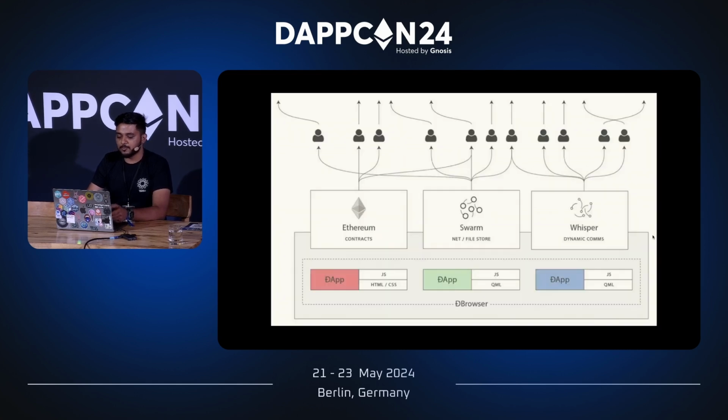This was one of the diagrams framed by Gavin Wood, where Ethereum smart contracts are for consensus, Swarm for content addressed storage, and Whisper for dynamic communications.